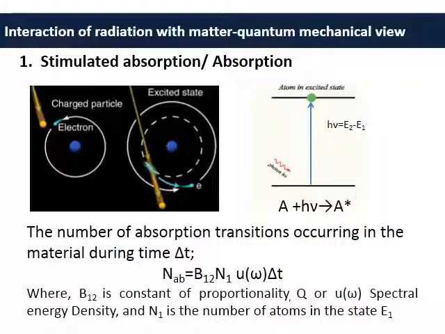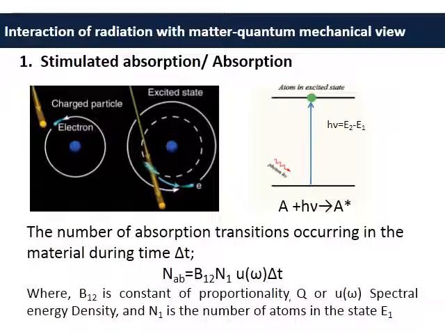Now before we start our discussions on the working of the laser, it is very important to understand the concept of interaction of radiation with matter. We will be treating this interaction quantum mechanically, and the first thing that comes is the idea of stimulated absorption, or simply absorption.